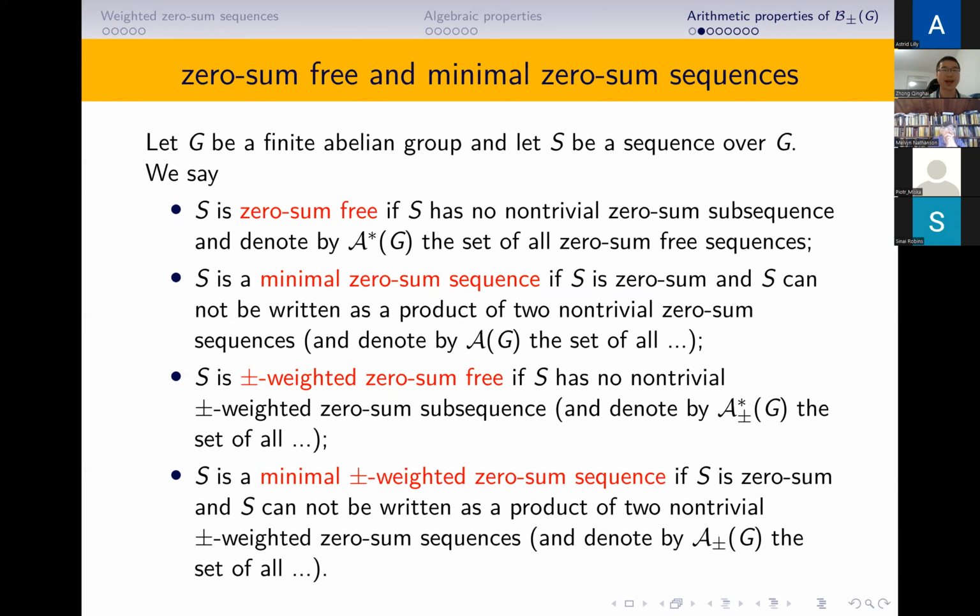We say S is plus-minus weighted zero-sum free if S has no non-trivial plus-minus weighted zero-sum subsequences. We say S is a minimal plus-minus weighted zero-sum sequence if S is a plus-minus weighted zero-sum sequence and S cannot be written as a product of two non-trivial plus-minus weighted zero-sum sequences.